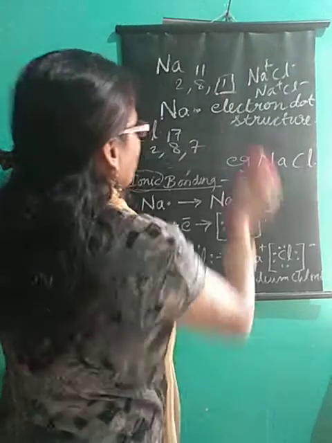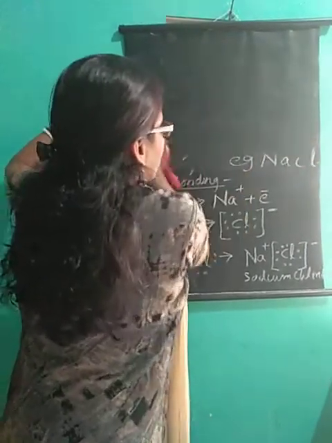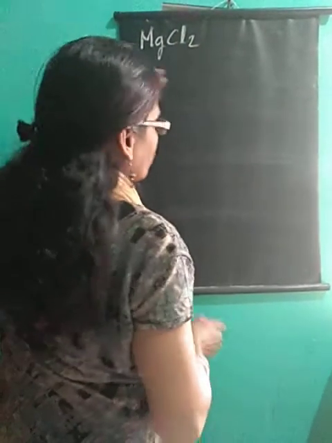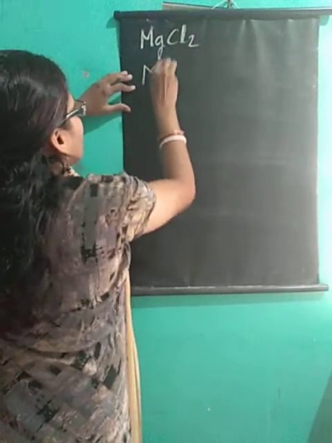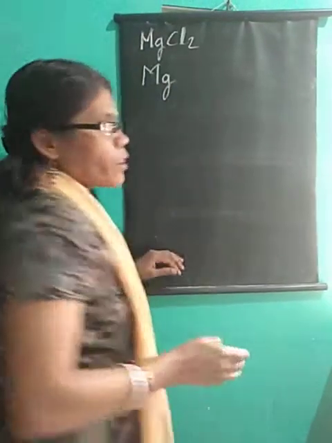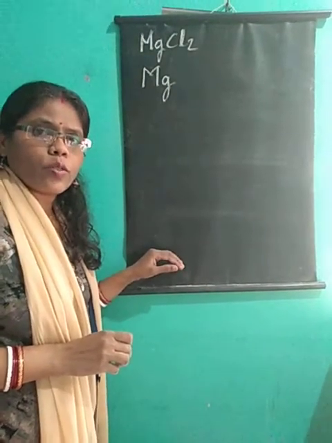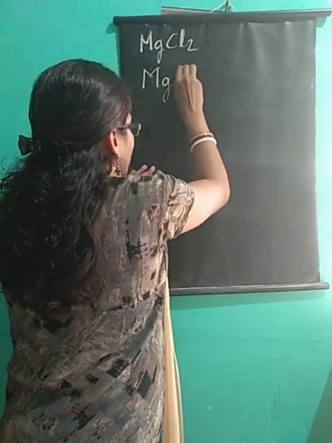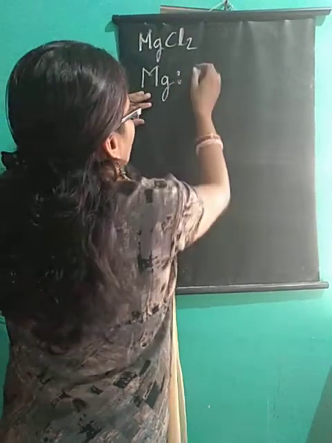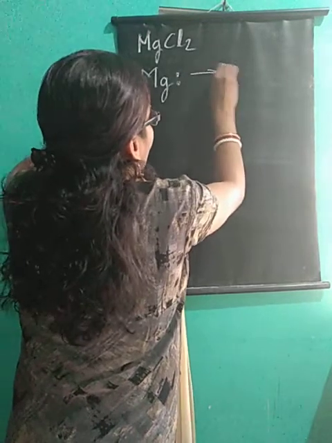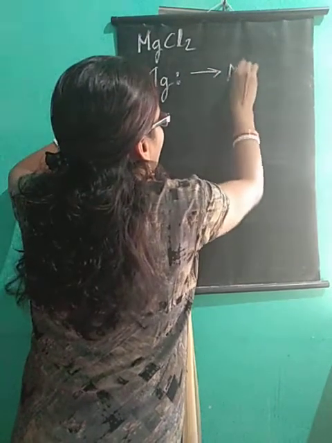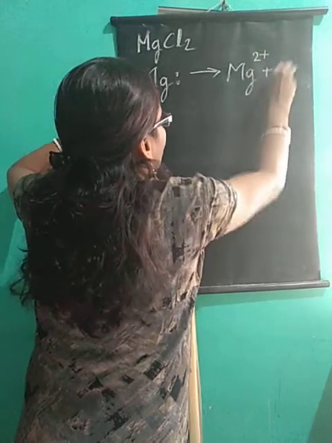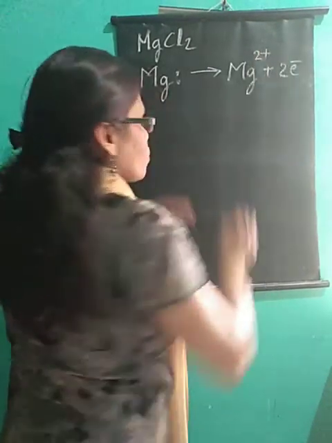One more example I will tell you. Let me show another: magnesium chloride. The formula of magnesium chloride is MgCl2. Now magnesium, what is the atomic number? 12. 12 means 2, 8, 2. So 2 electrons are in the outermost shell. So here I am showing 2 dots. Now what will it do? It will give out 2 electrons, so it gets 2 positive charge, because it is giving out 2 electrons.